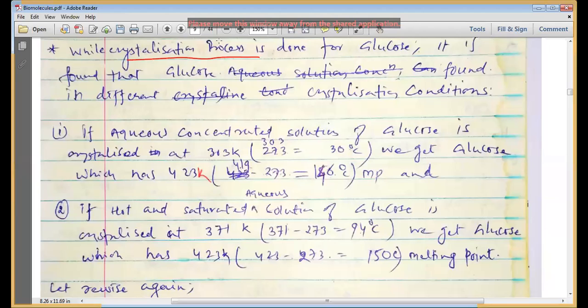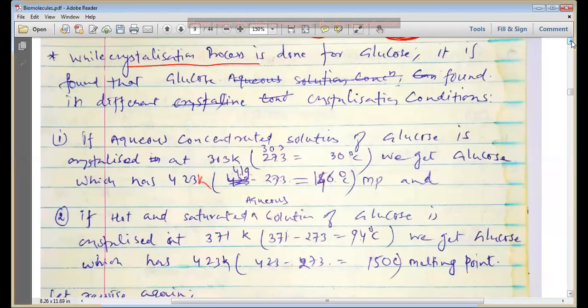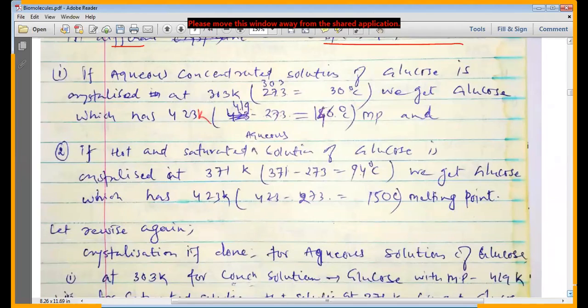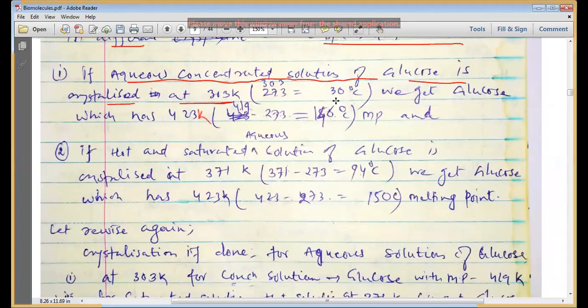While trying to crystallize glucose, this process is known as crystallization. While the crystallization process is done for glucose, it is found that glucose is found in different crystalline conditions. If an aqueous concentrated solution of glucose is crystallized at 303 Kelvin, that is 30 degree centigrade, we get glucose which has a 419 Kelvin, that is 146 degree centigrade, melting point.